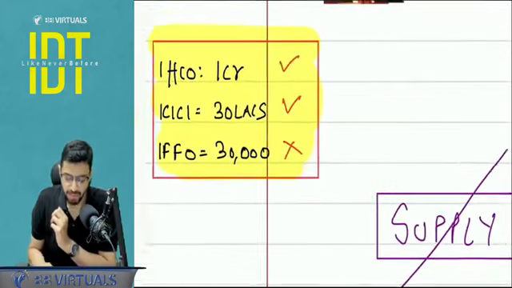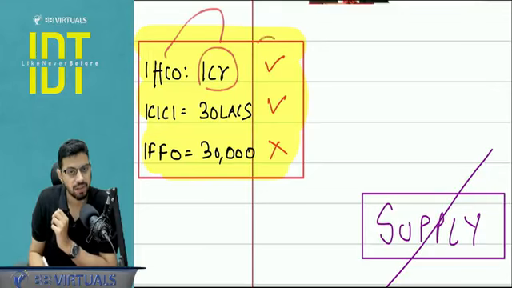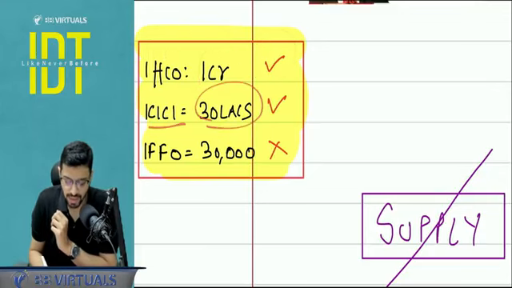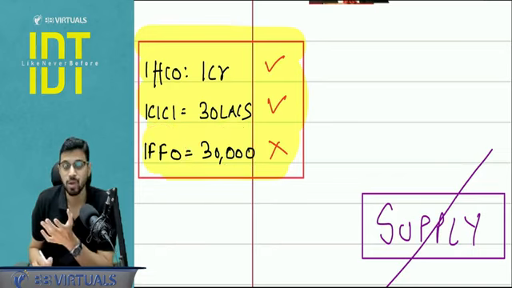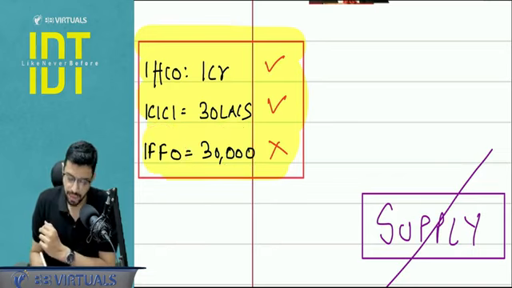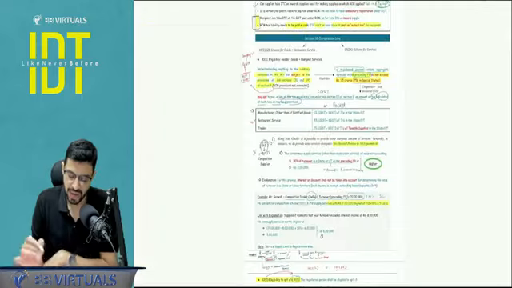So just to clarify, on 1 crore IFFCO is earning, it will be under GST. ICICI earning 30 lakhs, it will be under GST. But IFFCO Tokyo earning 30,000, that is deducting the outflow. That is an income, but not a supply. It has been clarified. Let's read it now.